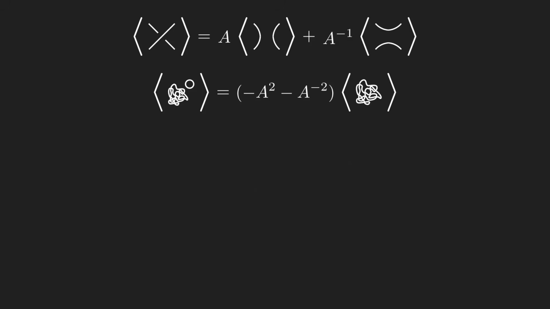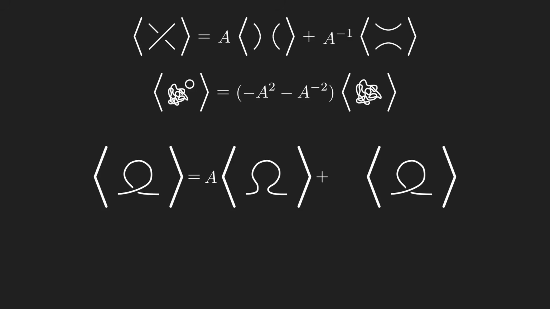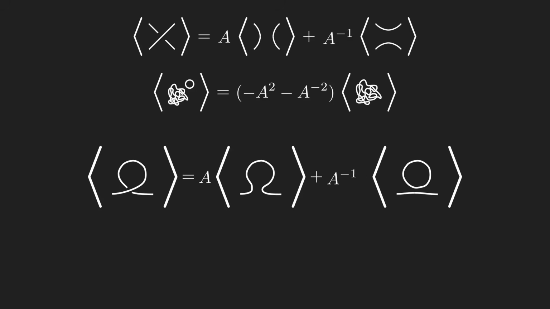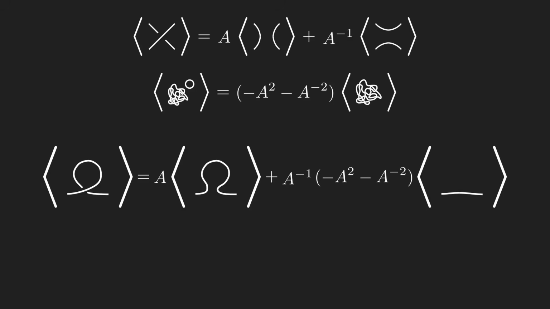Last but not least, we need to investigate Reidemeister 1 moves. Take a little loop and use our skein relation to eliminate the crossing. In the right diagram, we can get rid of the extra loop by multiplying by negative a squared minus a to the minus 2. Now after straightening things out, we can simplify and combine like terms to get this.